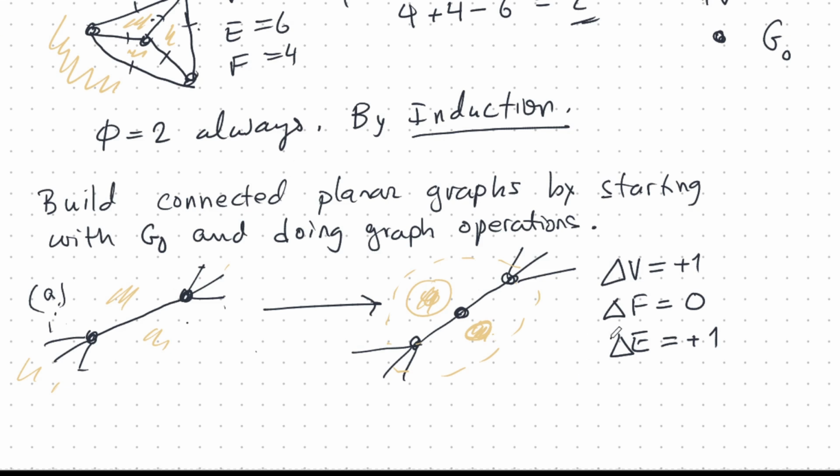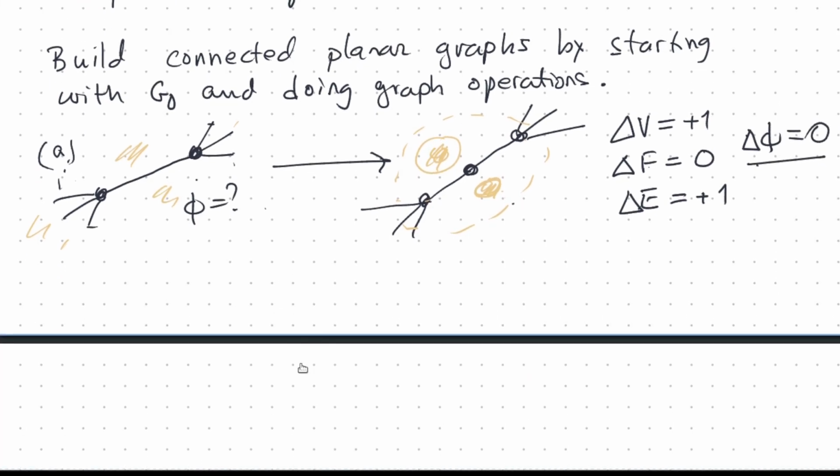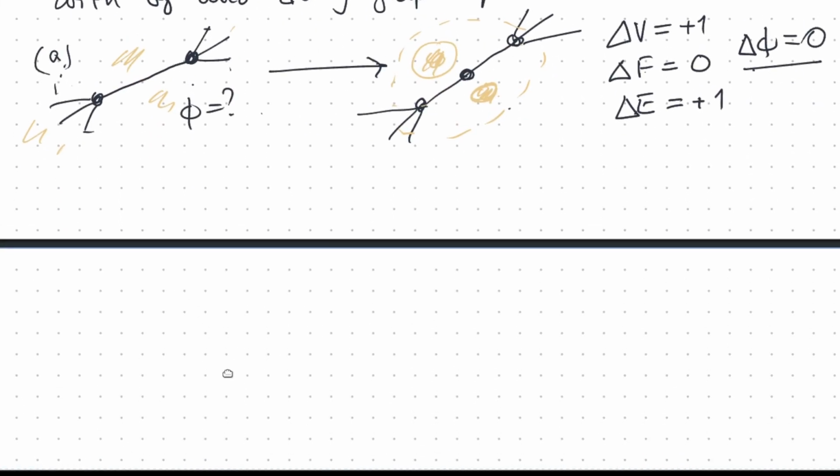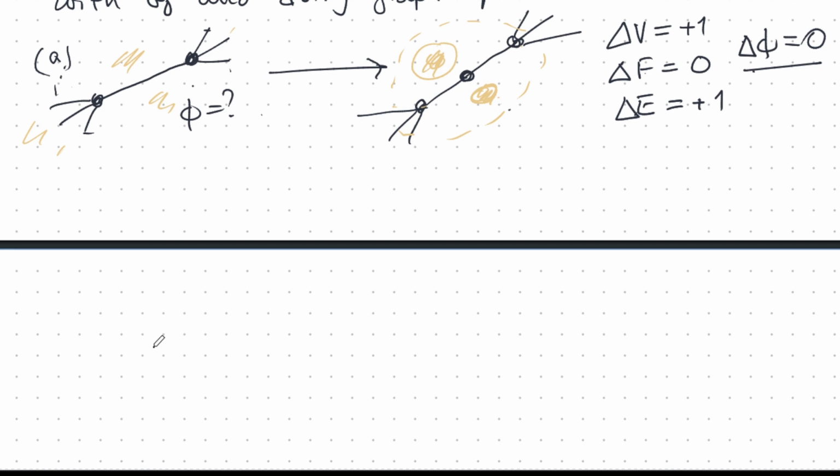And now we can calculate the change in phi. Whatever phi was here, I don't know, but I have to add these things up. This plus this minus that gives me 0. So the change in phi is 0. I don't know what phi is here, and I don't know what phi is here, but I know that there was no change in doing this operation. So that's very interesting. There are 3 more of these basic graph operations that we can do for building our graph.